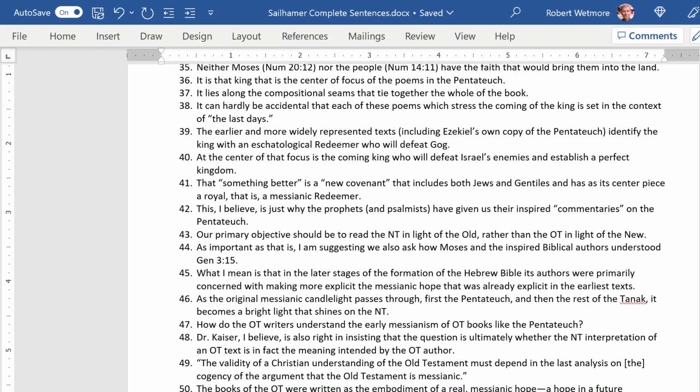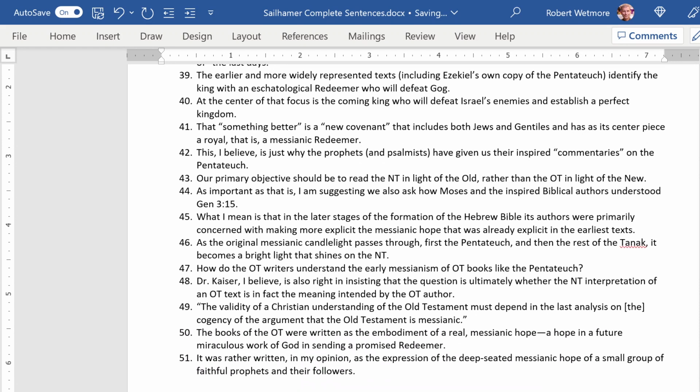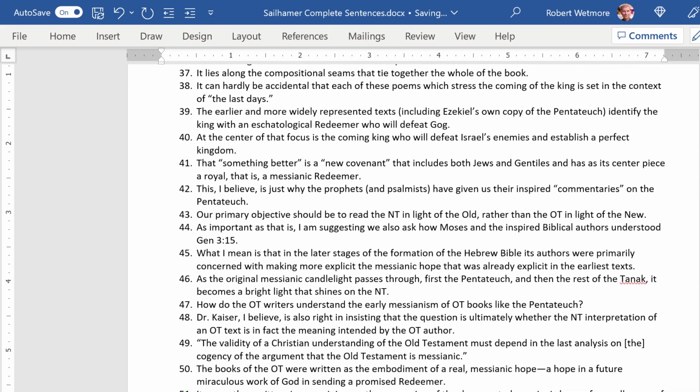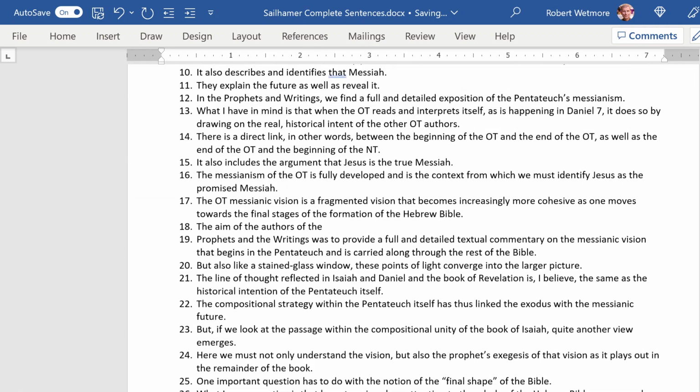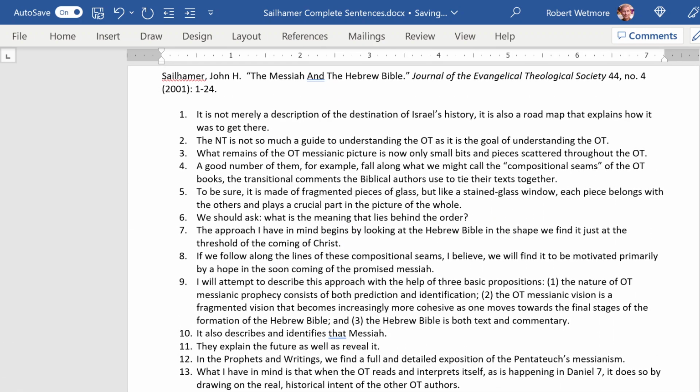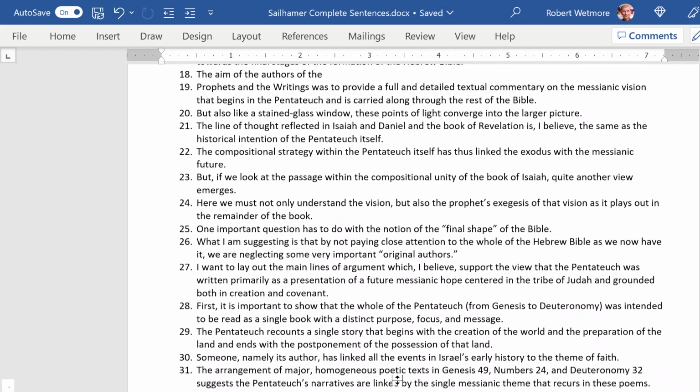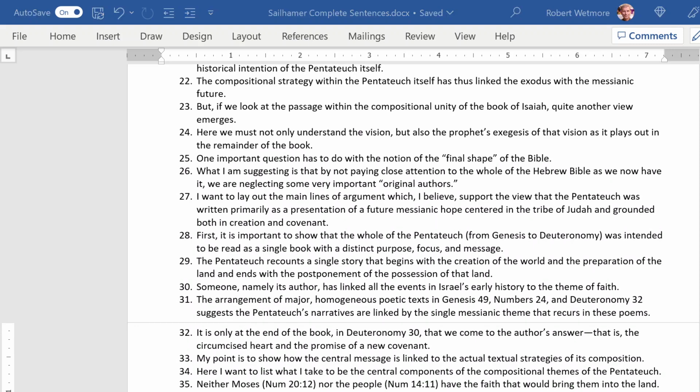The question is simple. What is the main question the article is trying to answer? So I'm going to think about that. I look at all of these and I'm going to mull them over and think of them. And you better spend a good 15, 20 minutes, even a half an hour, thinking through what is the main research question that John Sailhamer is trying to answer here. So the way you're going to figure that out is by going through this, looking at all of these and saying, well, I can kind of see what the question is. I have my idea of what the question should be.